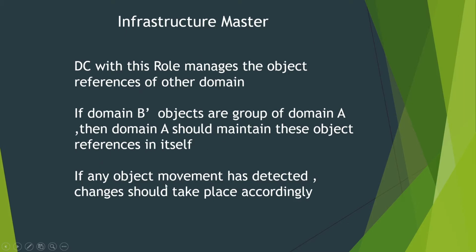If there is any object movement like object creation or object deletion, or the object has left domain A, then the changes should take place accordingly. So this infrastructure master keeps track of all these objects. So that is about the infrastructure master. So we have learned these FSMO roles, and we have seen the forest-wide roles and the domain-wide roles.